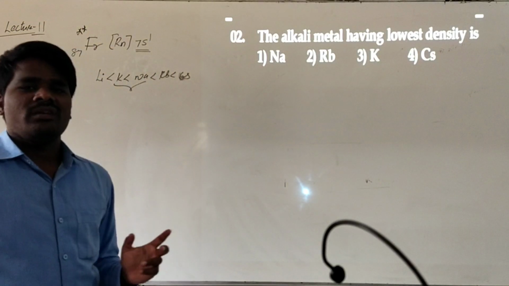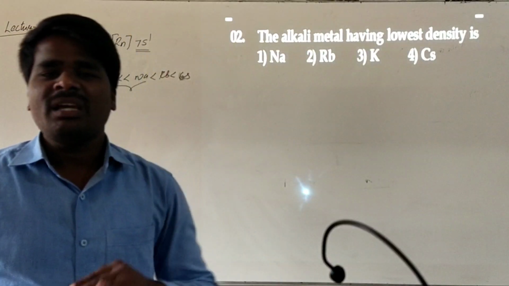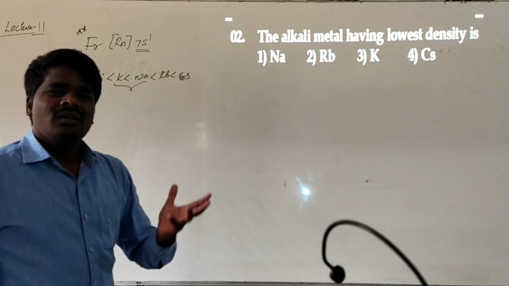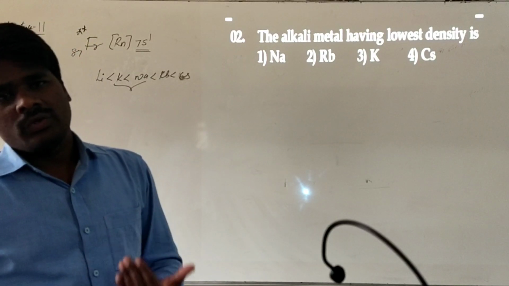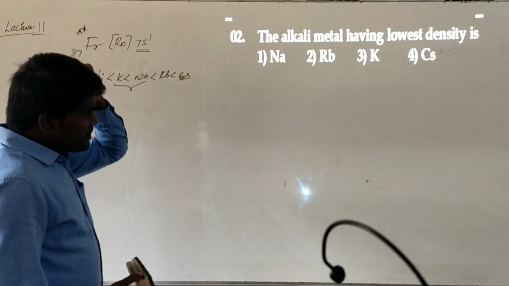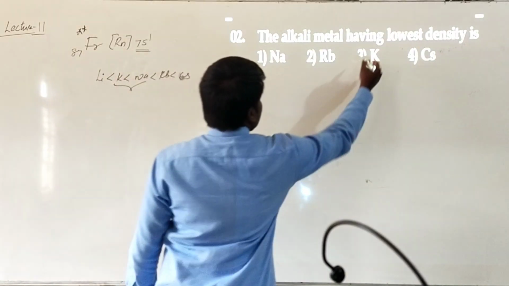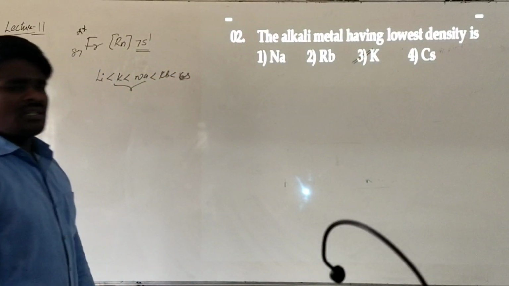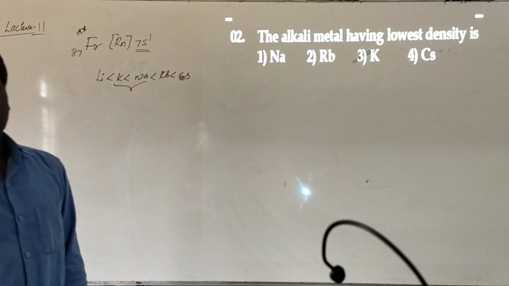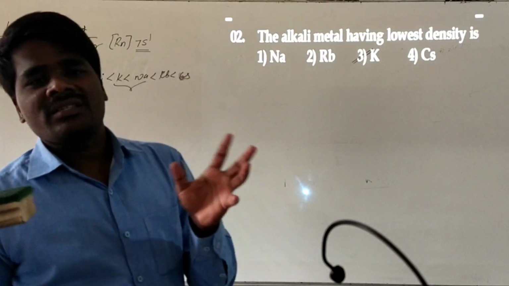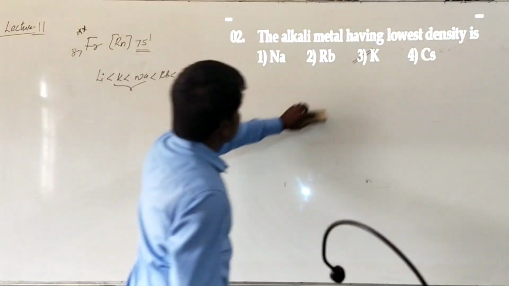But in the case of potassium, the increase in atomic volume is more compared with the increase in atomic mass. Because of that, the density of potassium is lesser than that of sodium. So among the given options, potassium has the least density. If you don't know this exception, you will go with sodium. So we need to understand the exceptions with proper logic. Hope it is clear.